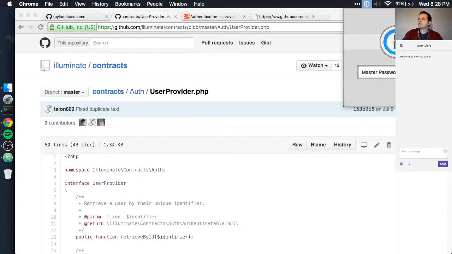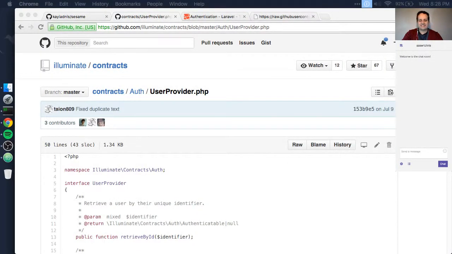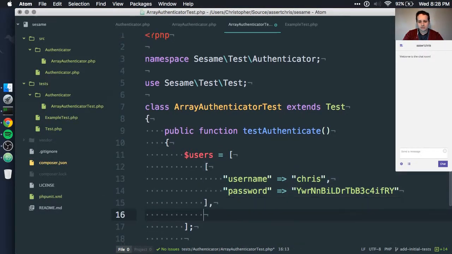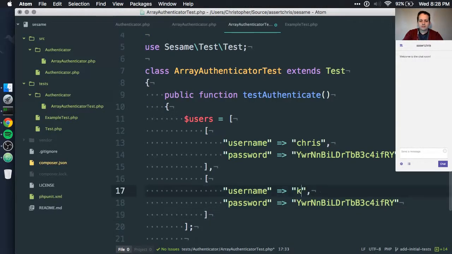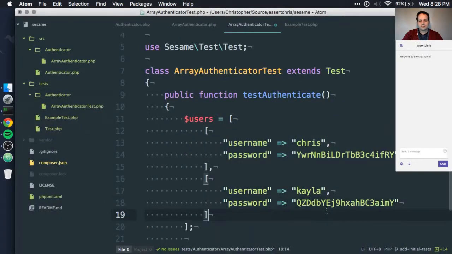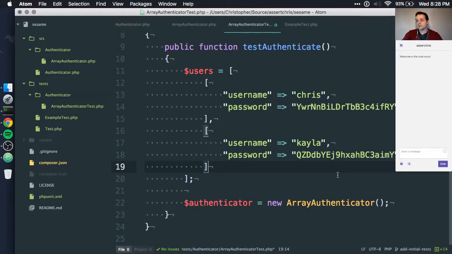and let's make this interesting. I'll just generate a password. Nobody used that password. You totally could. It's uniquely generated. Okay, Kayla, and I'll generate another password for this. Okay, there we go. So 2 users and 2 passwords. As I said, we're not going to worry about the hashing right now. We're not really interested in that. But we can pass this array into here.